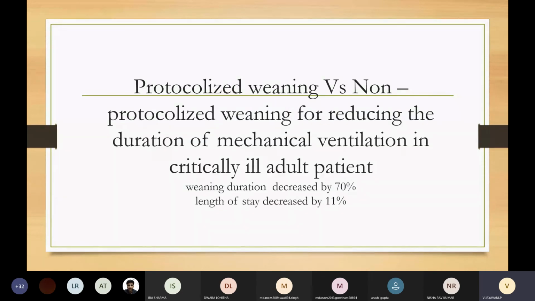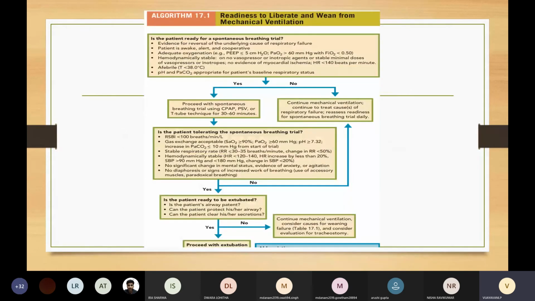Now, there was a study comparing protocolized weaning versus non-protocolized weaning. They found that protocolized weaning reduced weaning duration by 70% and length of stay by 11%. So all of us should follow protocolized weaning.